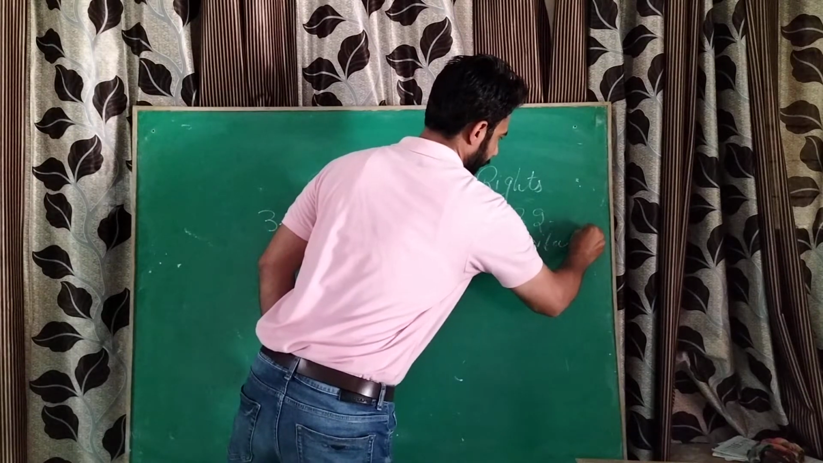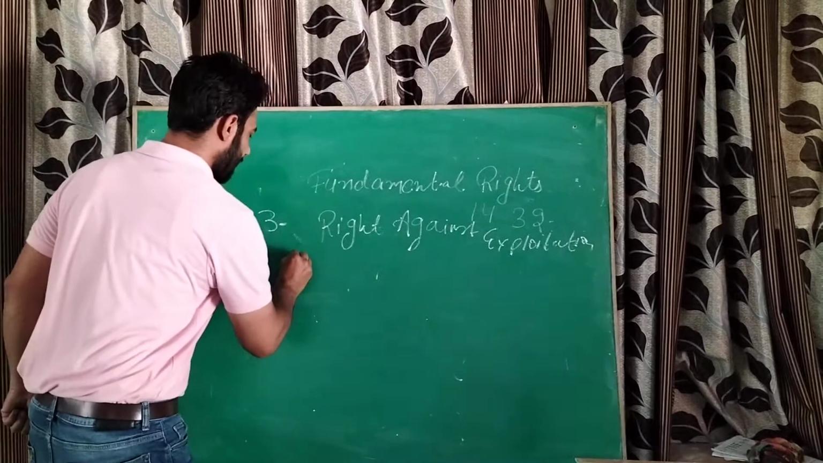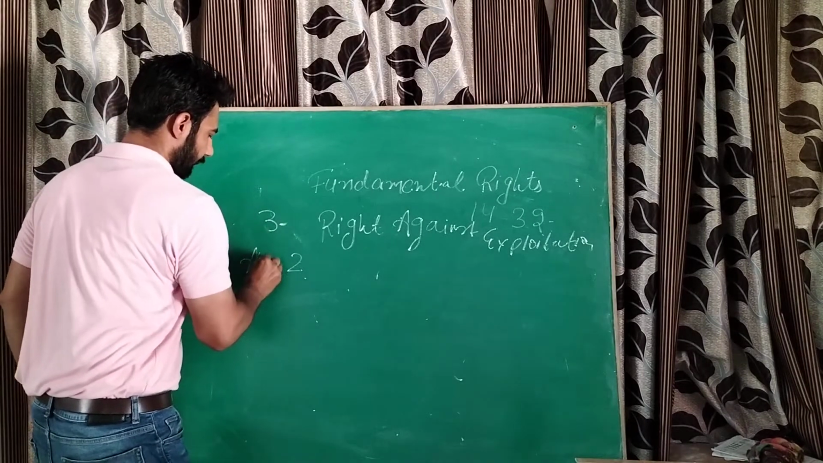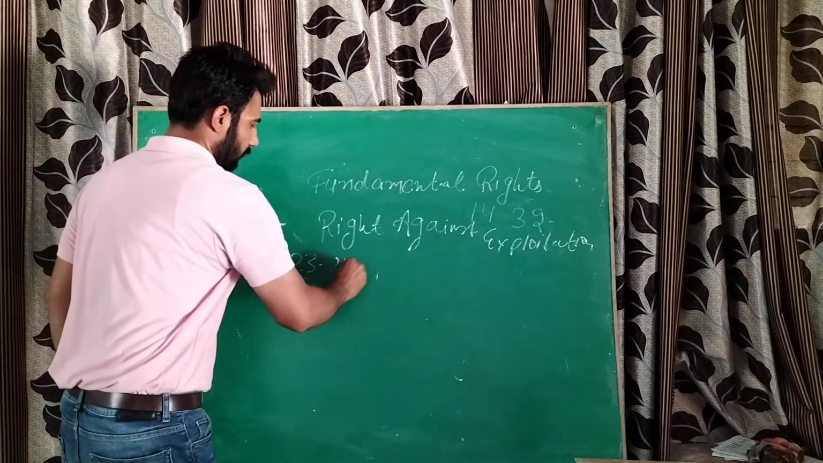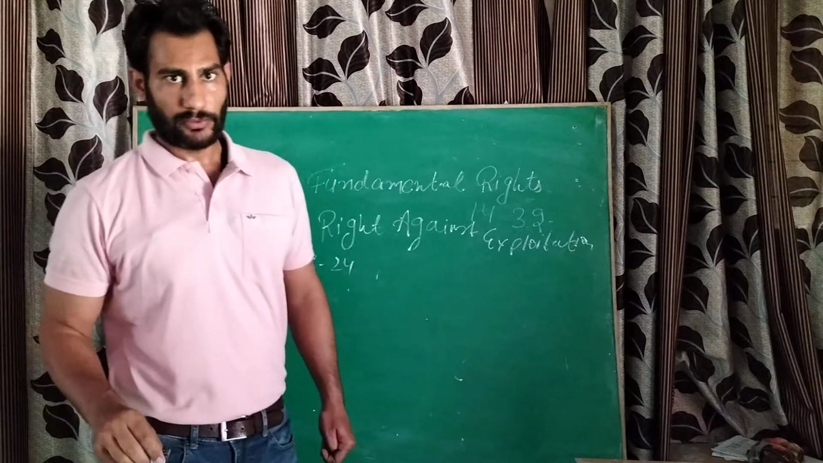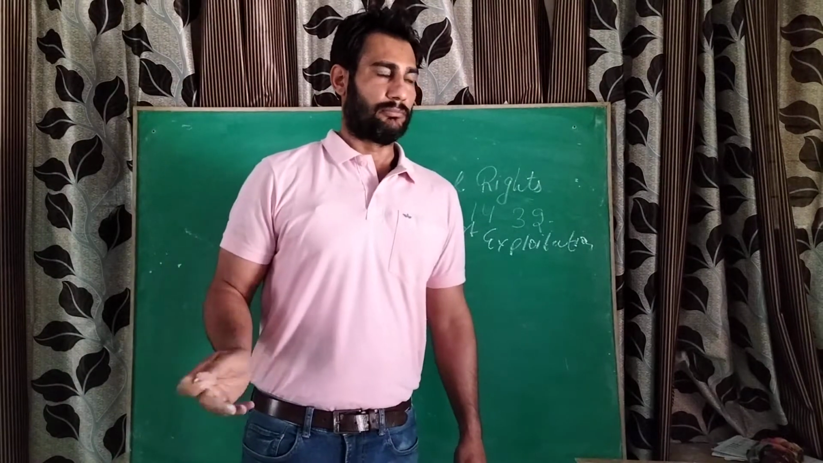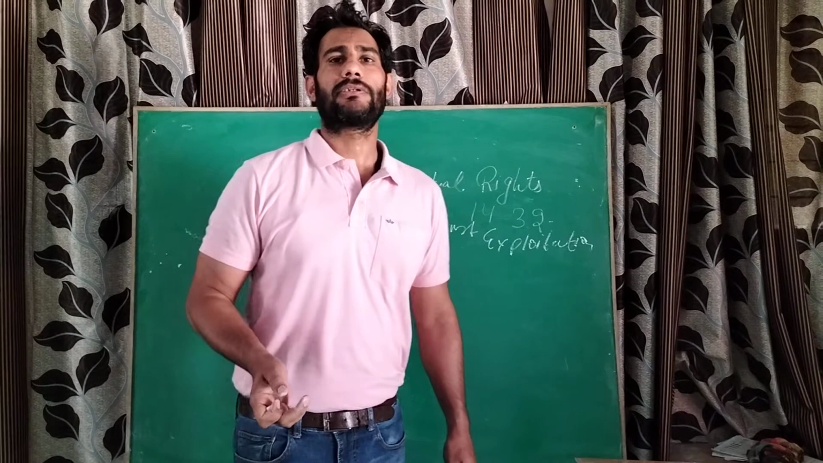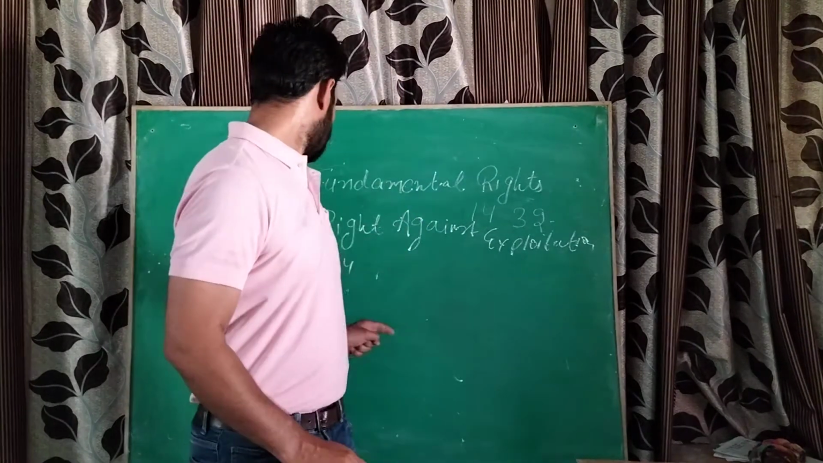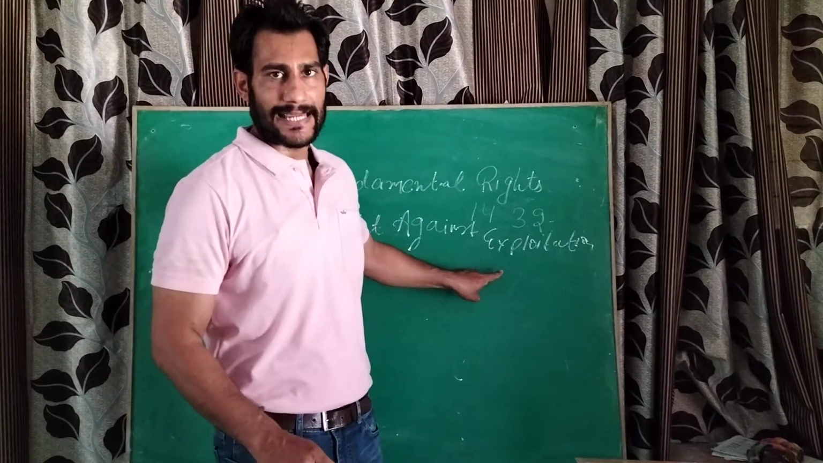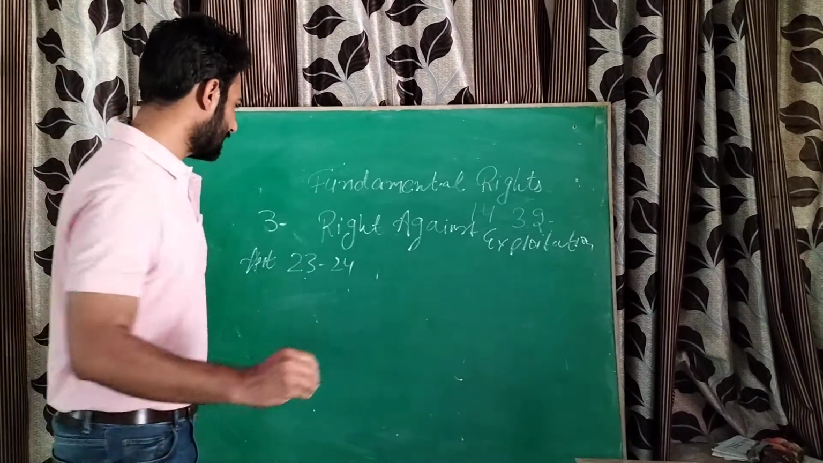Exploitation. Article 23 and 24. So you can get a question: name the fundamental right which comes under Article 23 and 24. So that is right against exploitation. There are two things in this one.